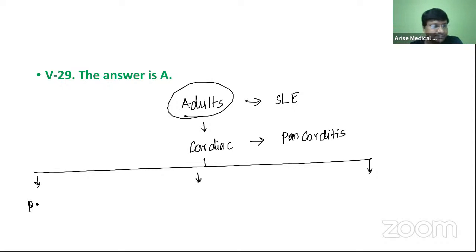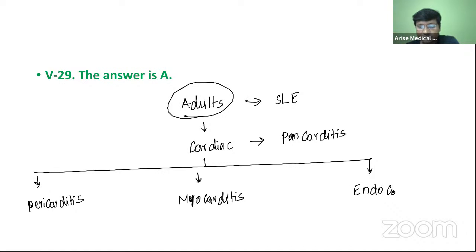That means pericarditis, myocarditis, and endocarditis.